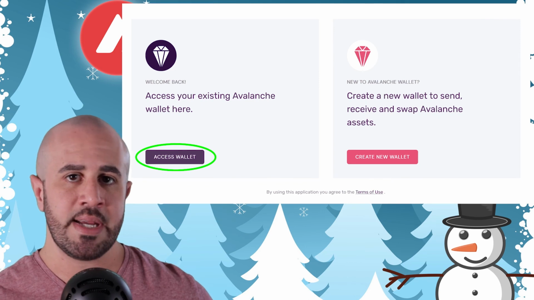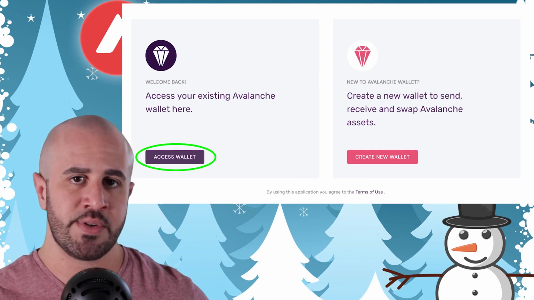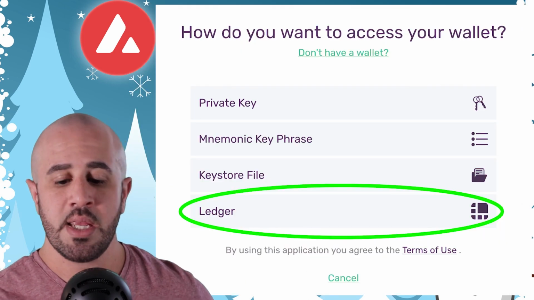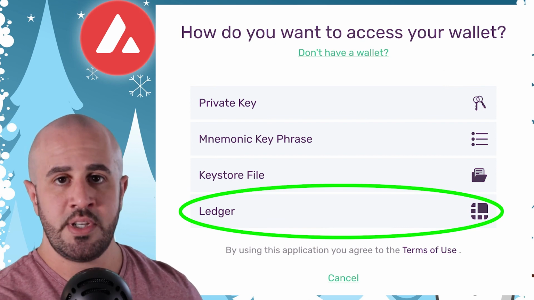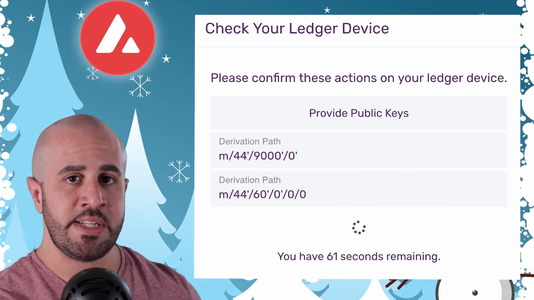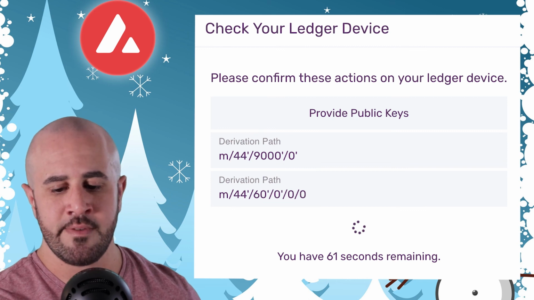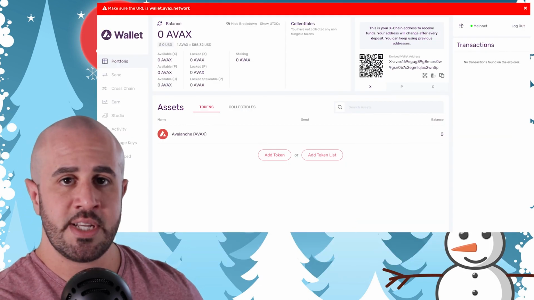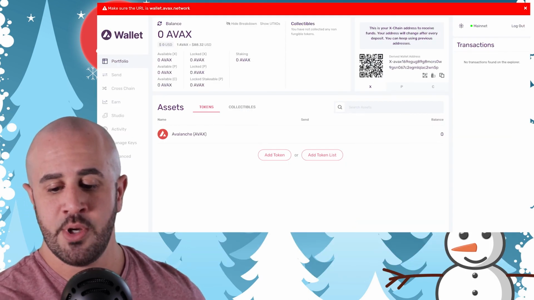Next, you are going to click Access Wallet, which will bring you to this screen right here. You are going to click Ledger. You're going to be asked to confirm 2 different transactions on your Ledger device. Make sure you confirm both of those. And once you successfully complete that step, your wallet should open up.